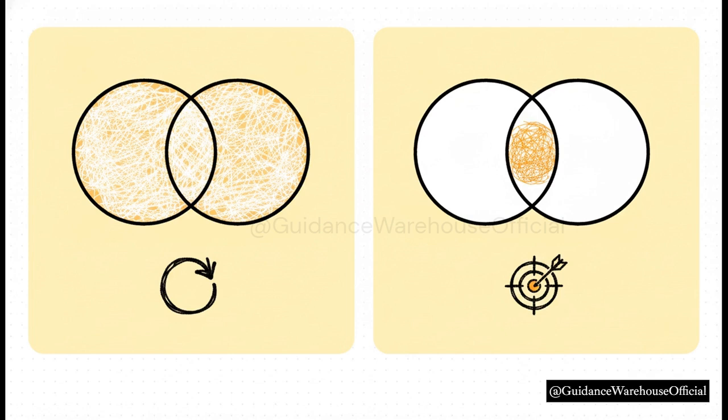An OR event, which mathematicians call a union, means the outcome is in event A, or in event B, or in both. It casts a super wide net. But an AND event, an intersection, is incredibly strict. The outcome must be in both A and B at the exact same time. If it doesn't meet both conditions simultaneously, it simply doesn't count.